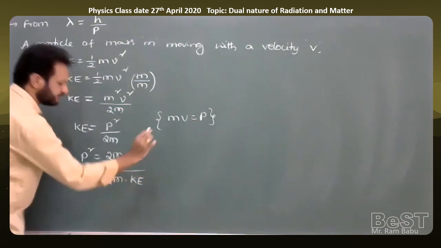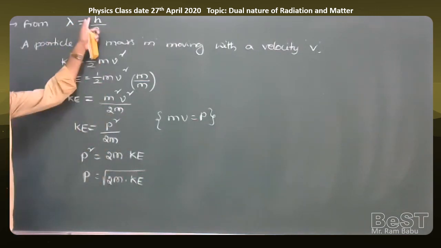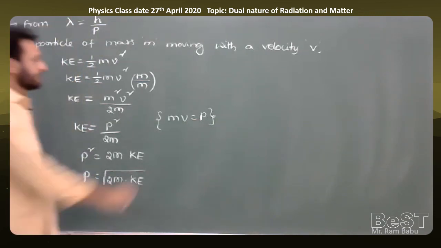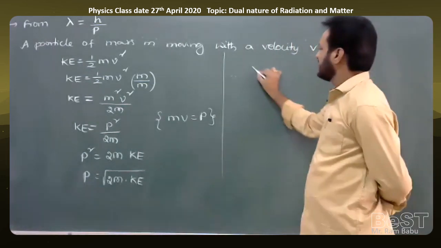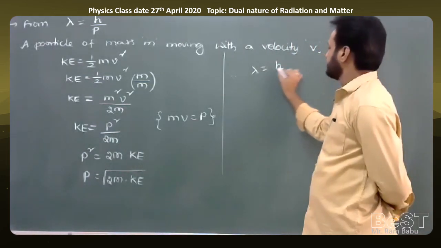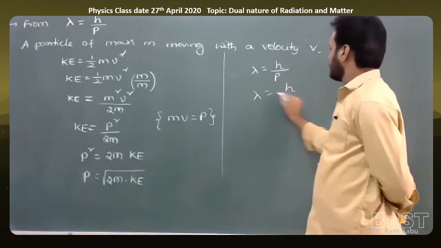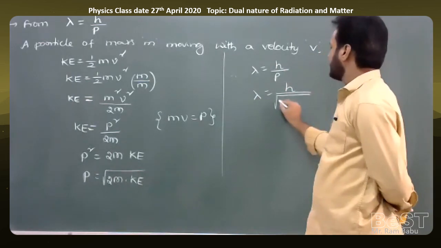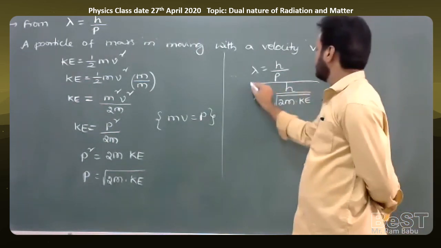Now in the first formula, I'll substitute p is equal to root of 2m into KE. Then we can write the de Broglie wavelength. Therefore, lambda is equal to h by p. But in place of p I'll substitute h by square root of 2m into KE. So it is one important formula.